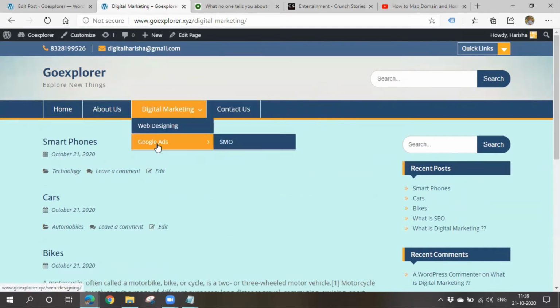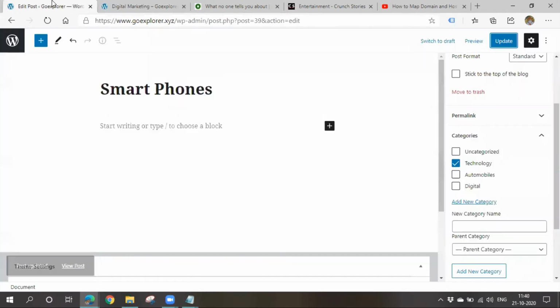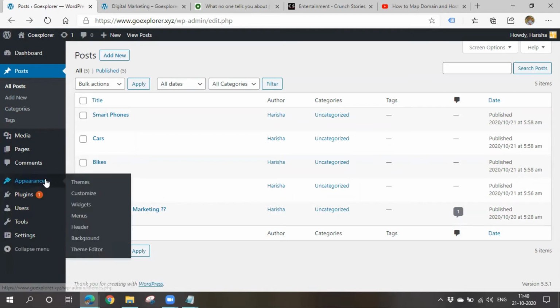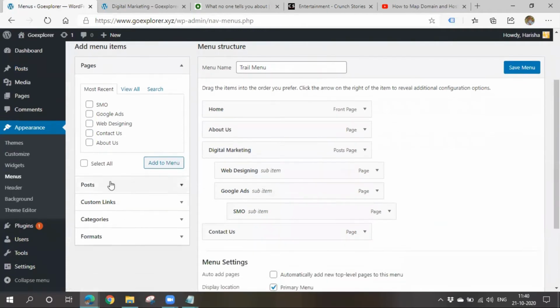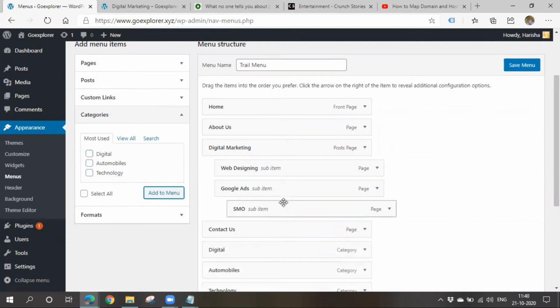Okay, so similar to pages, we should also arrange them in the menu. You have to go to the menu and arrange them. Then only they'll get displayed in the menu. In order to go to menu, you have to go to appearance, then menus. Now here you can see the categories option, go there. So add all these categories to the menu.